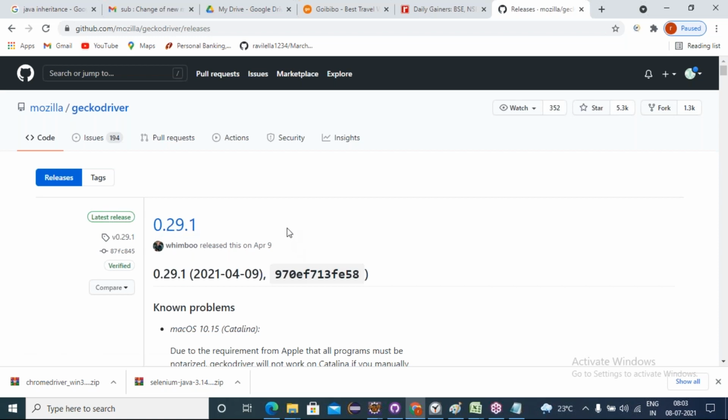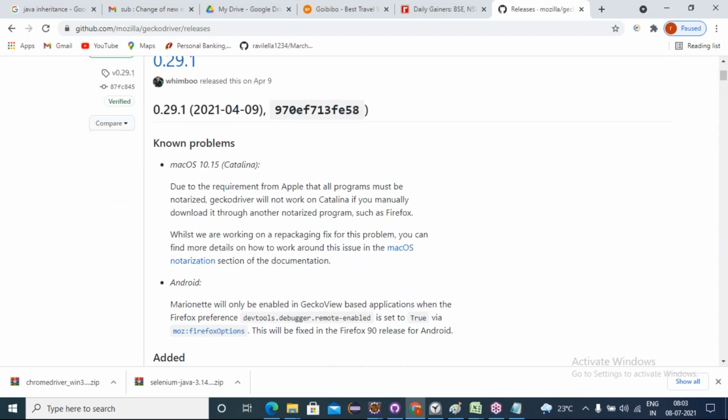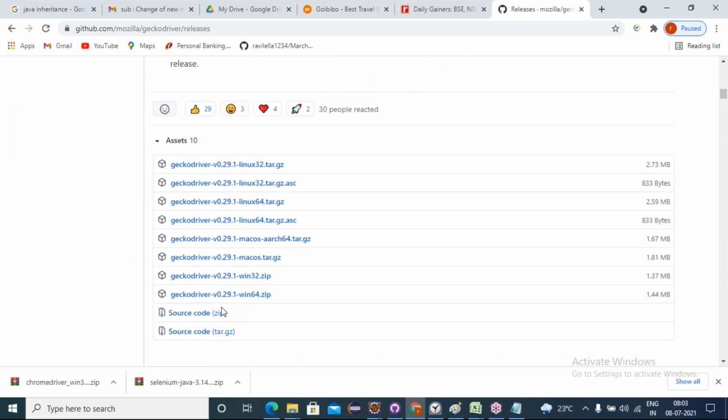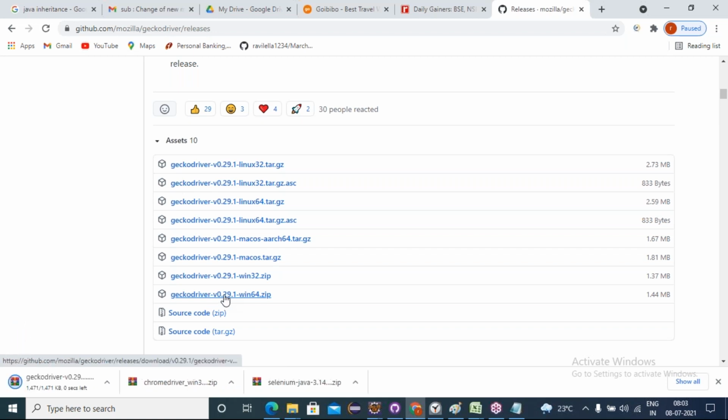0.29.1 is there. So if we come down, yes, irrespective of the OS, we need to download these Firefox drivers. If people are on Unix or Linux, we download the supported drivers. Mac means Mac-supported drivers. Windows means 64 or 32-bit. Based on that, we need to download. I was using Windows 64, so I was clicking on it.